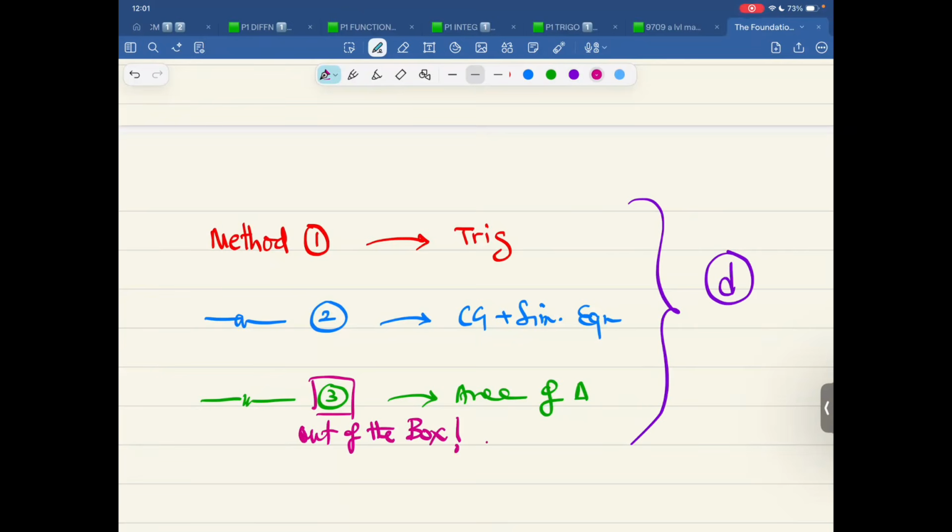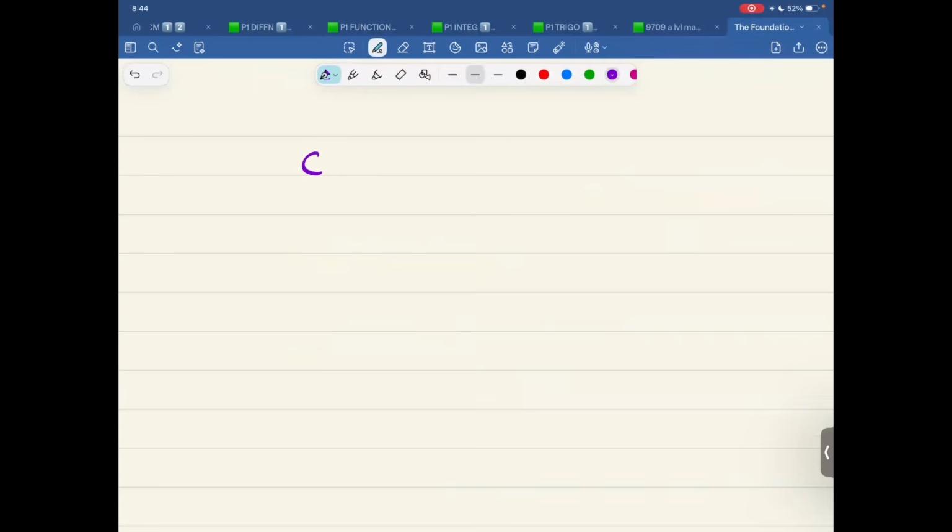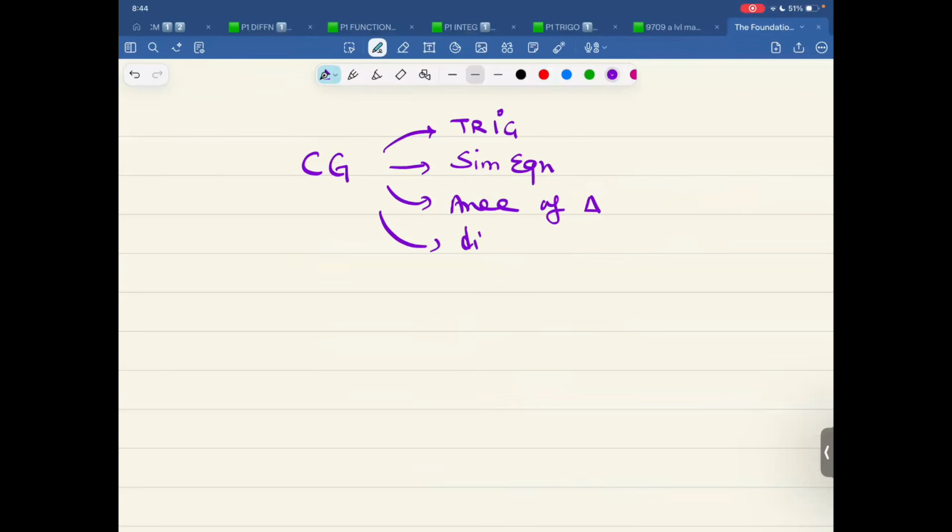I can truly understand it. That is the way that I teach. That is how AS level maths and A2 level maths is taught. In coordinate geometry, we'll be using knowledge of trigonometry, knowledge of simultaneous equations, knowledge of area, knowledge of area of triangle. We were using the distance formula. So different ways of doing the same thing. That is how we get this thing.